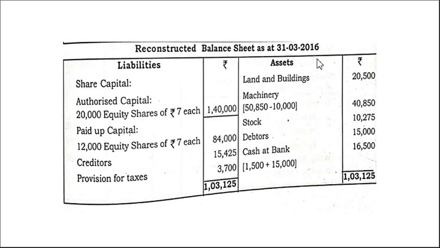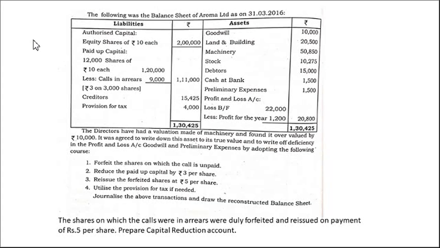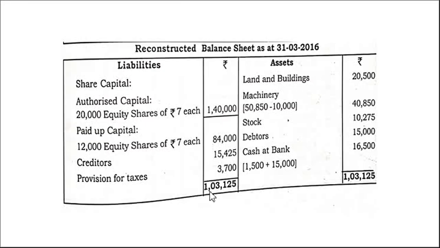Okay, now the new balance sheet. The first thing, authorized capital, under the share capital. In the authorized capital, we have to see the old balance sheet's authorized capital. How many equity shares are there? That remains constant. And here, the value is the new value we have to write. In this, it is clearly given: equity shares of rupees 10 each, 2 lakh. So that means how many shares? 20,000 shares of rupees 10 each.